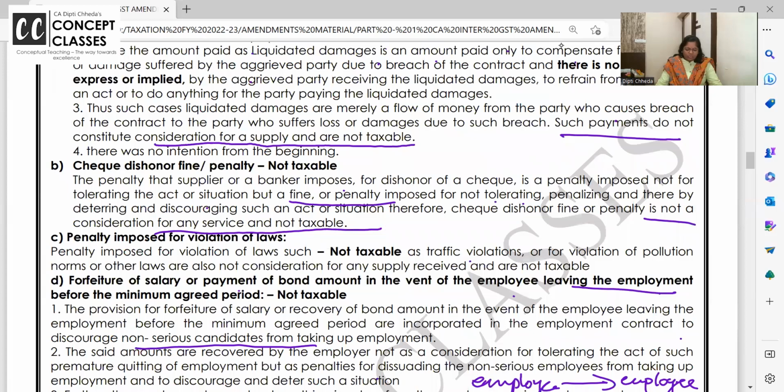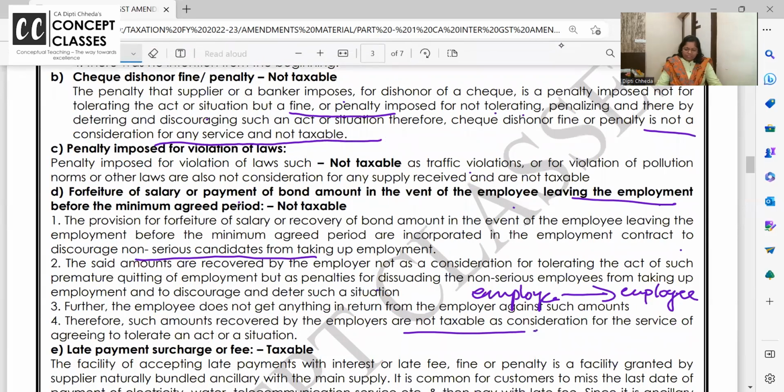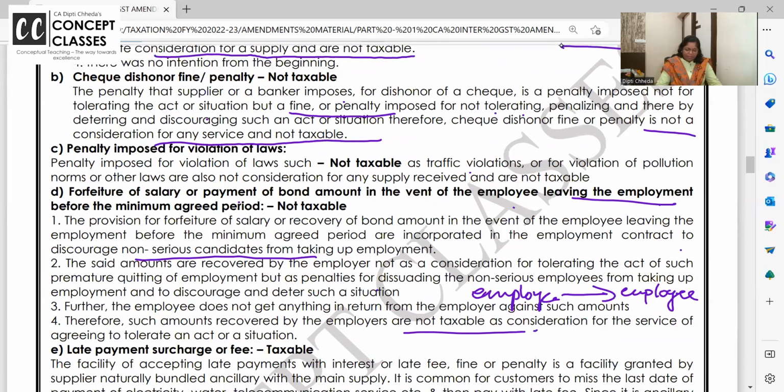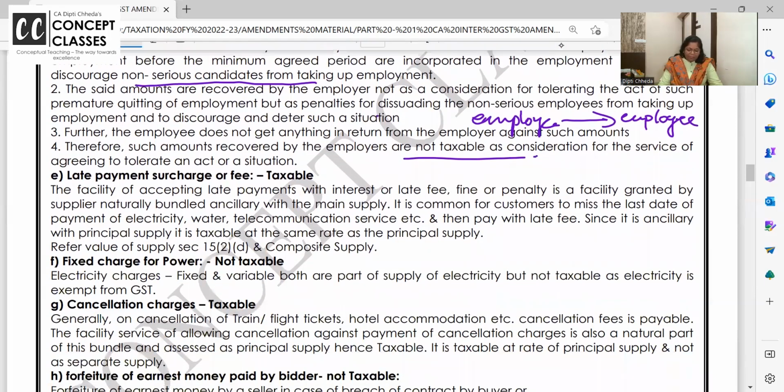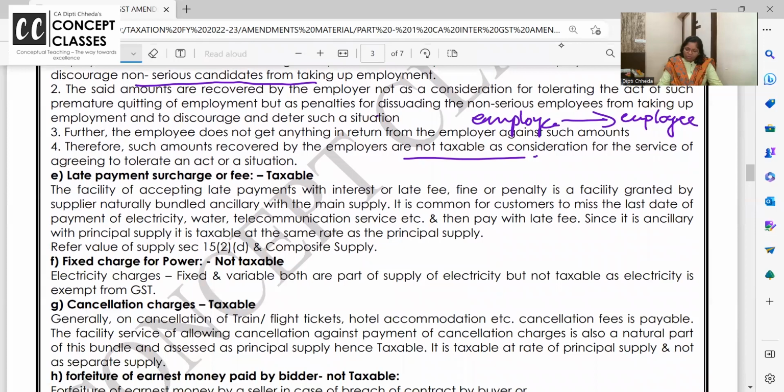Liquidation damages, no GST. Cheque dishonor, no GST. Penalties for violation of laws, no GST. Employee paying to employer compensation for leaving suddenly, no GST. Late payment surcharge or fee.